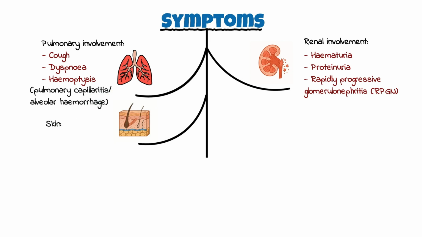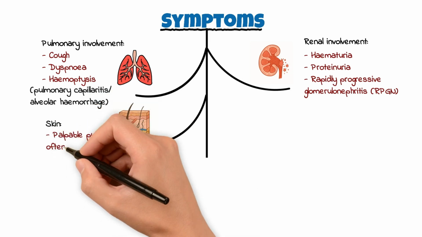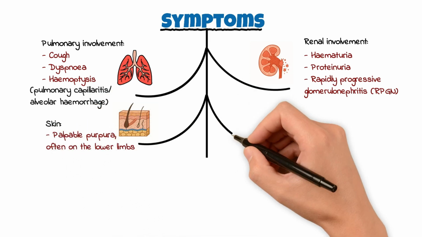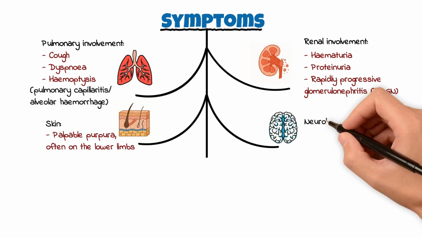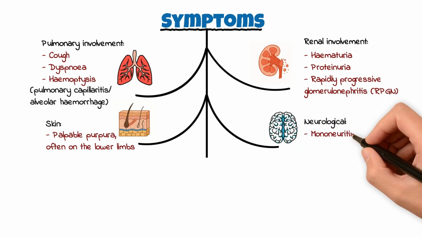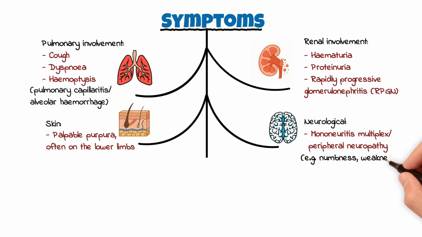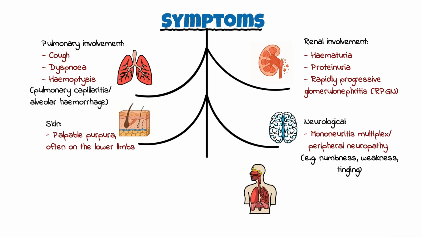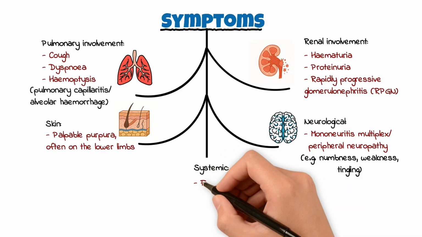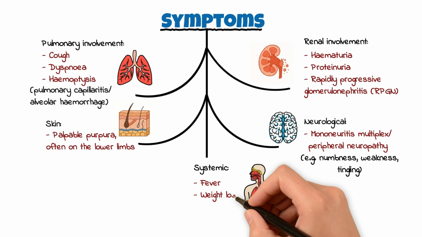Skin: palpable purpura, often on the lower limbs. Neurological: mononeuritis multiplex or peripheral neuropathy, for example, numbness, weakness, tingling. Systemic: fever, weight loss, and fatigue.